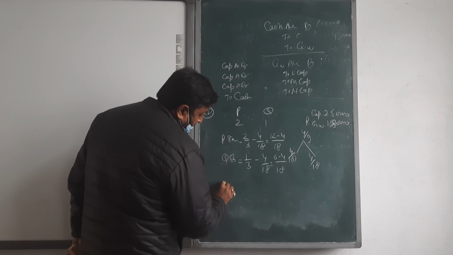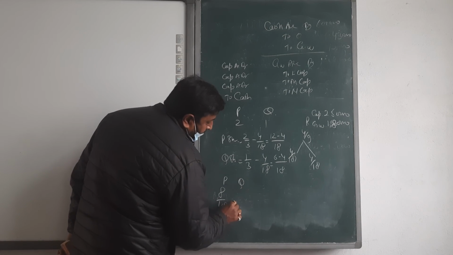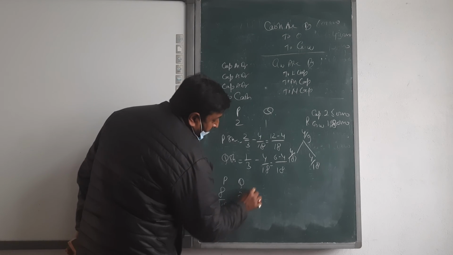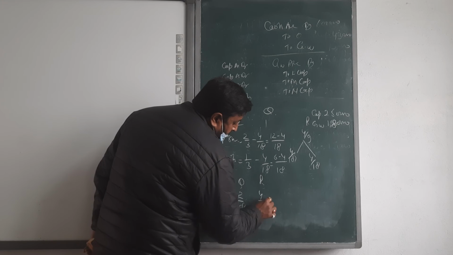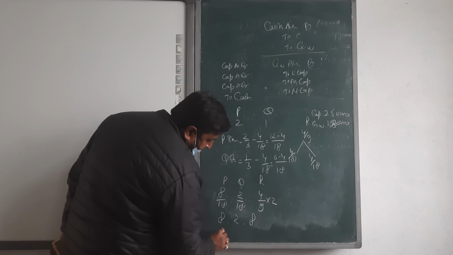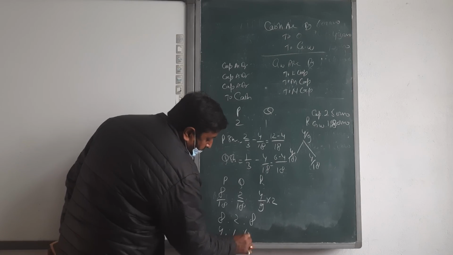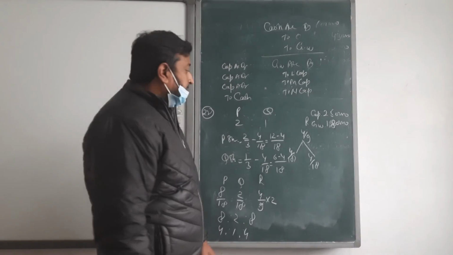Then P is 8 upon 18, Q is 2 upon 18 and R is 8 upon 18, since 4 upon 9 is 8 upon 18. So 8 to 2 to 8, which means 4 to 1 to 4. Clear?